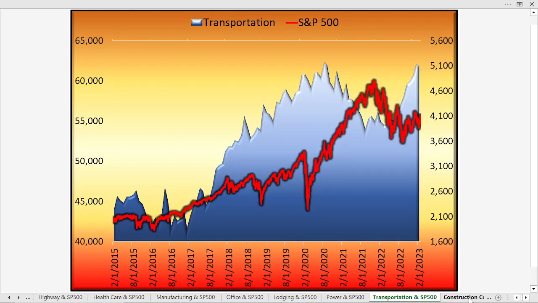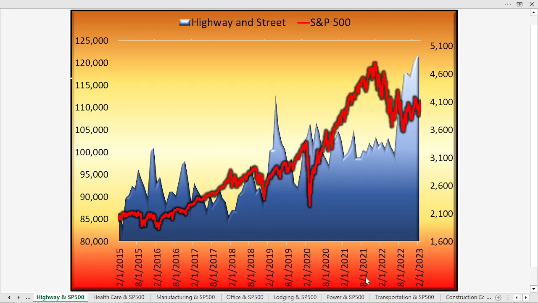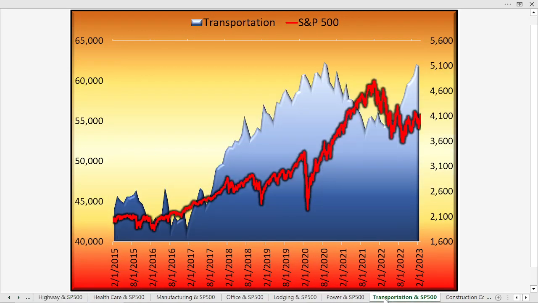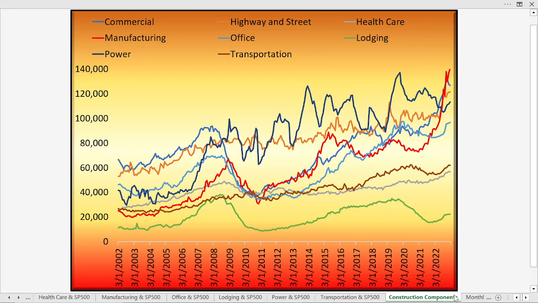Here's transportation. That's stronger. Not as strong as the highway spending, which seems to be making new highs all the time, but it seems like there is a lot of spending in transportation construction. Now we look at the individual components all together.